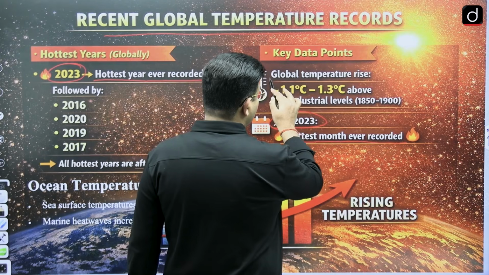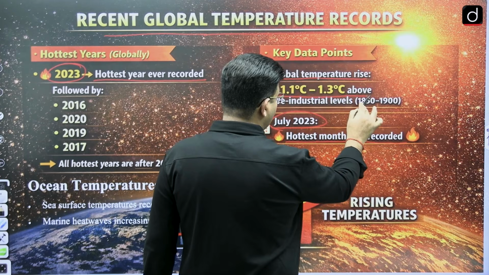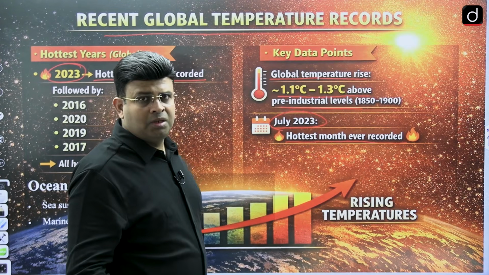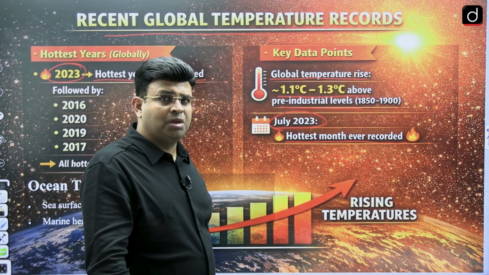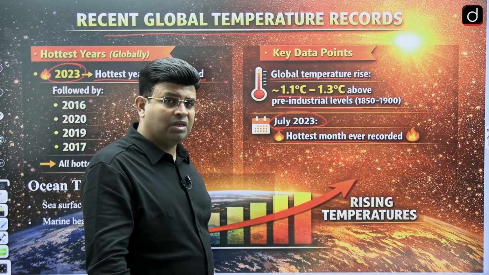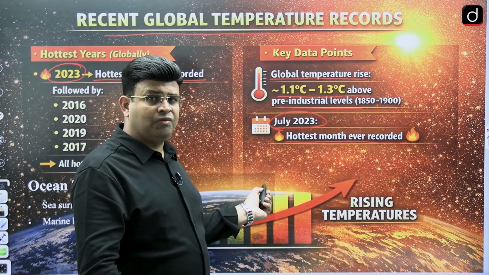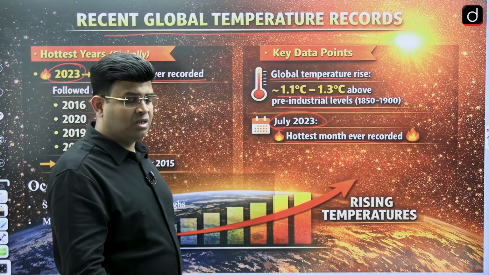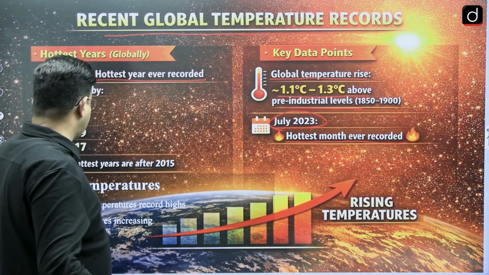It has also been said that global temperature is rising 1.1 to 1.3 degrees Celsius above the pre-industrial level, which is 1850. We are not talking about industrialization itself, but above the pre-industrial level of 1850. From 1850 to date, the temperature has increased by 1.1 to 1.3, and it is considered very high.